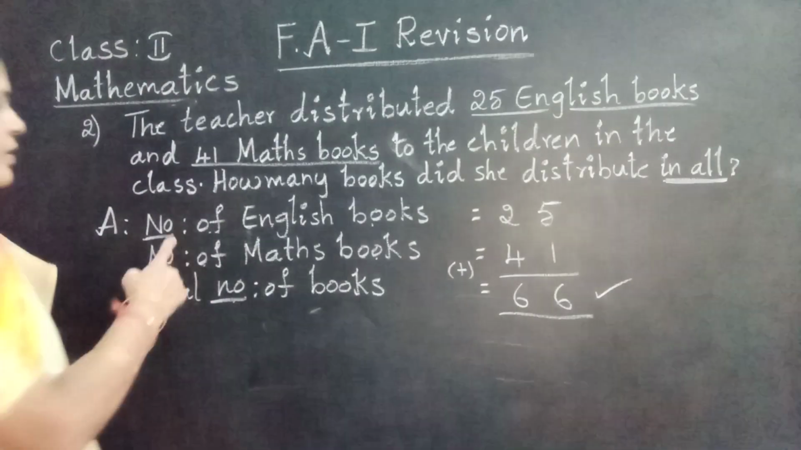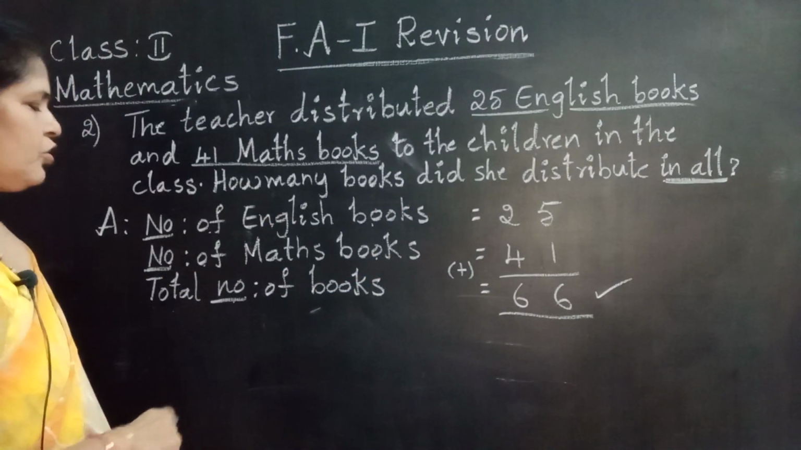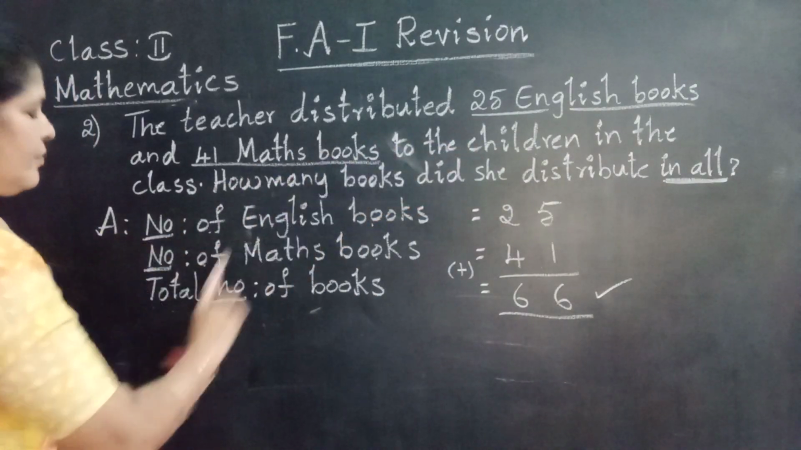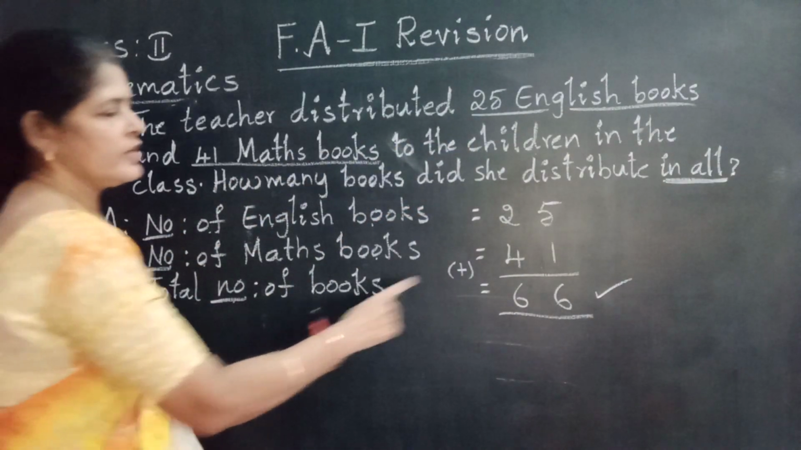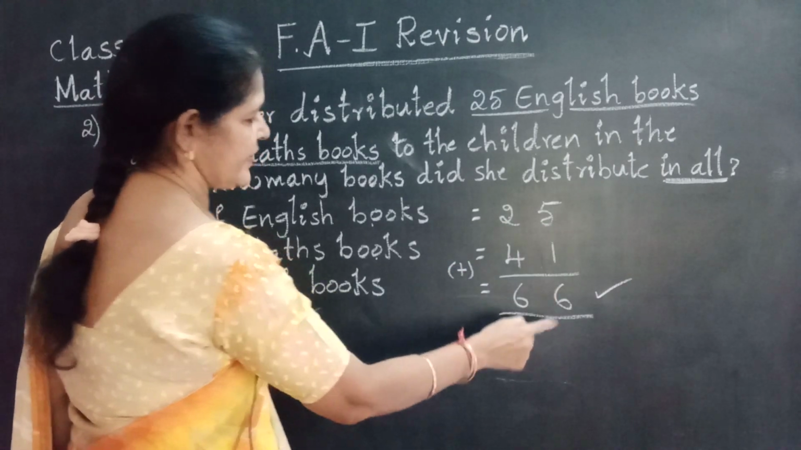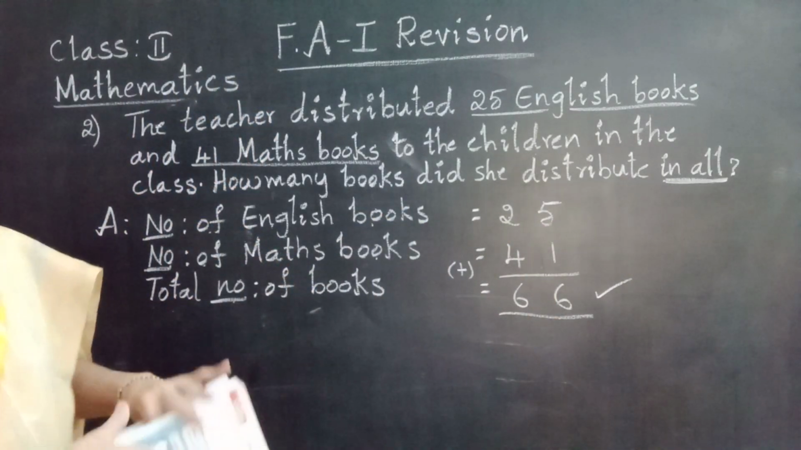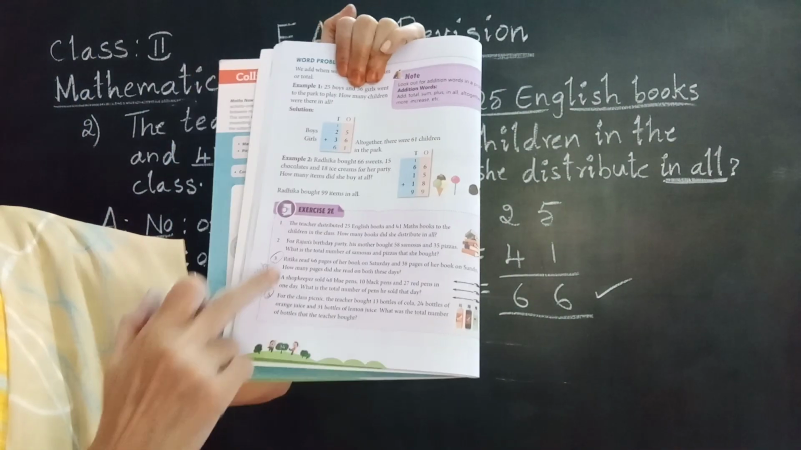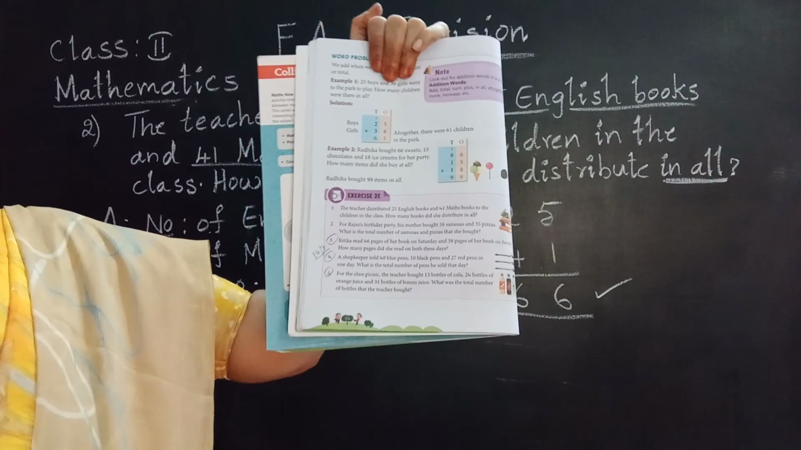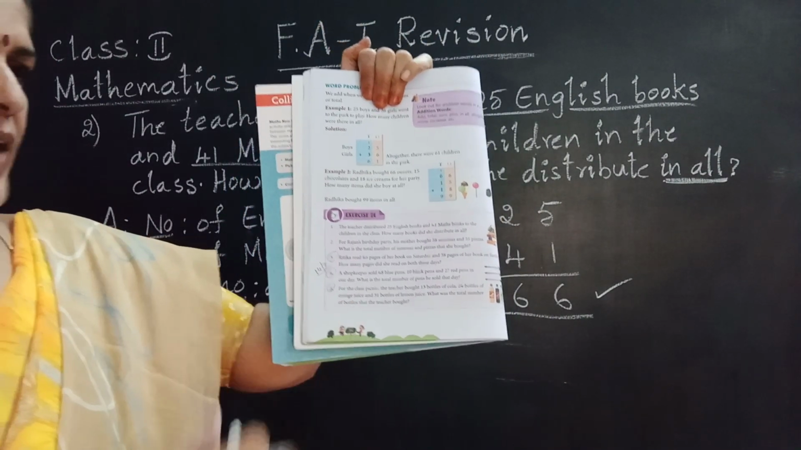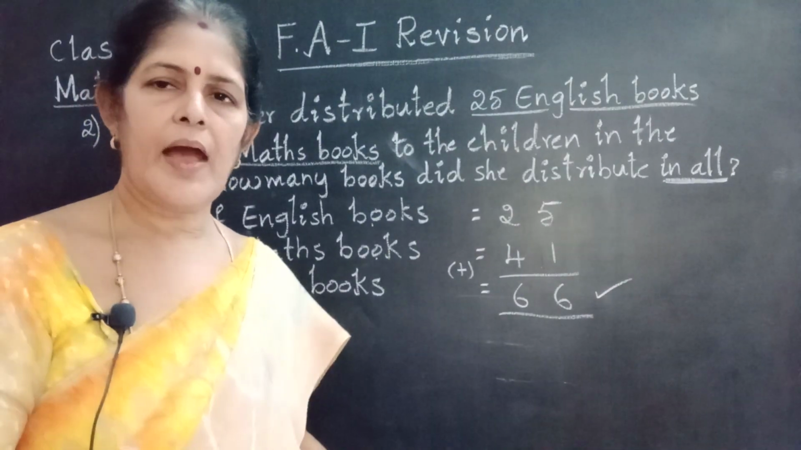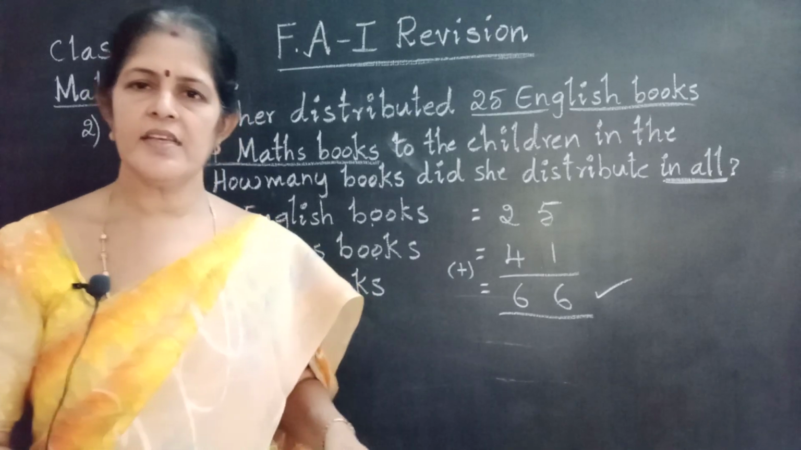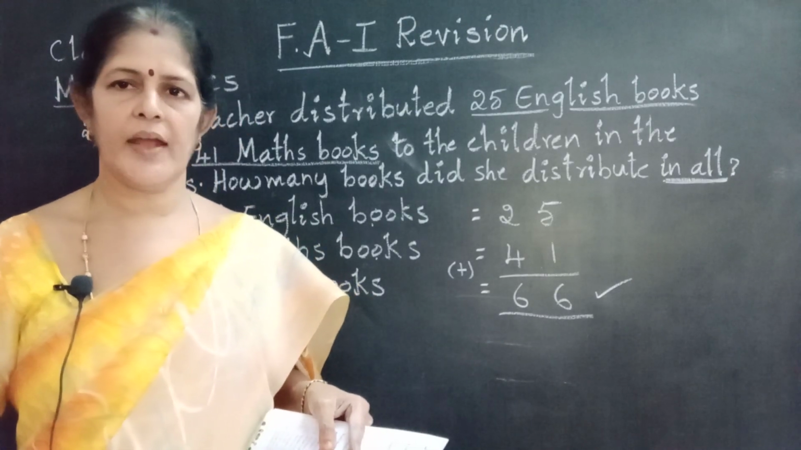Come on. Number of English books equal to 25. Number of maths books equal to 41. In all means total number of books: 25 plus 41 is 66. Okay my dear children, see in your textbook exercise 2E. I gave these answers in our classwork. Once again you check these answers. I sent you word problems in the revision practice sheet. You practice those word problems also, my dear children.